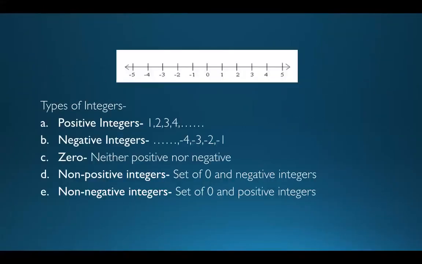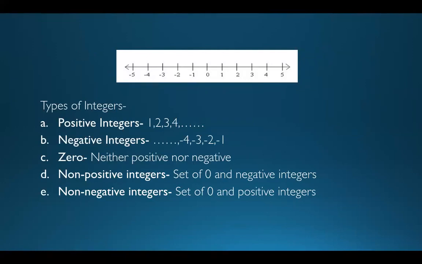Now coming to the types of integers, these five things are very important, because when you get the options, sometimes it is possible that you might make some mistakes. What are positive integers? When I ask what positive integers are, generally students include 0 in the set of positive integers. But you need to know that 0 is not included here. When I ask you for the set of positive numbers, it is more than 0, not equal to 0.